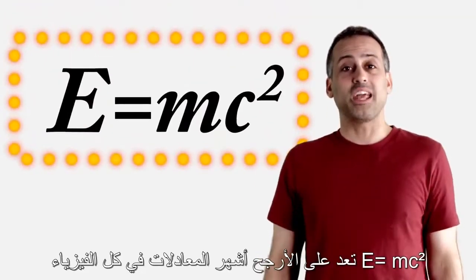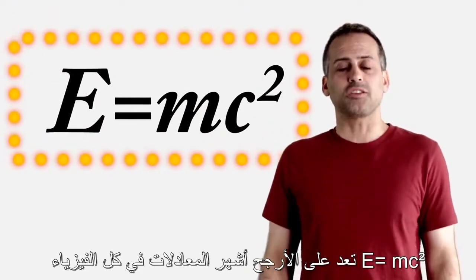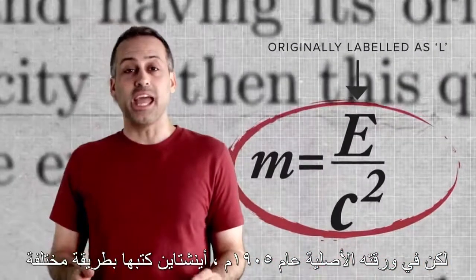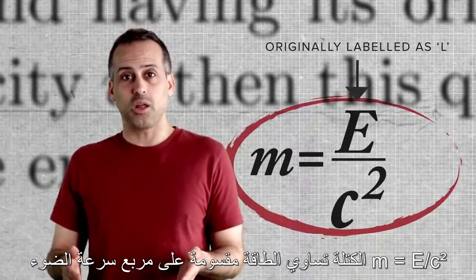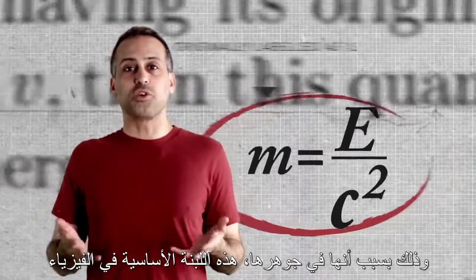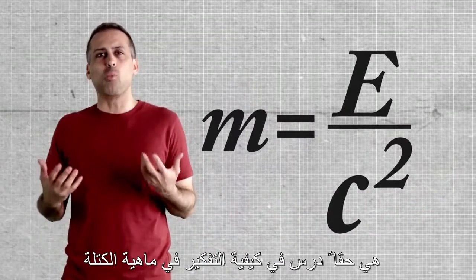E equals mc squared is probably the most famous equation in all of physics. But in his original 1905 paper, Einstein actually wrote it down differently, as m equals e divided by c squared. That's because, at its core, this cornerstone of physics is really a lesson in how to think about what mass